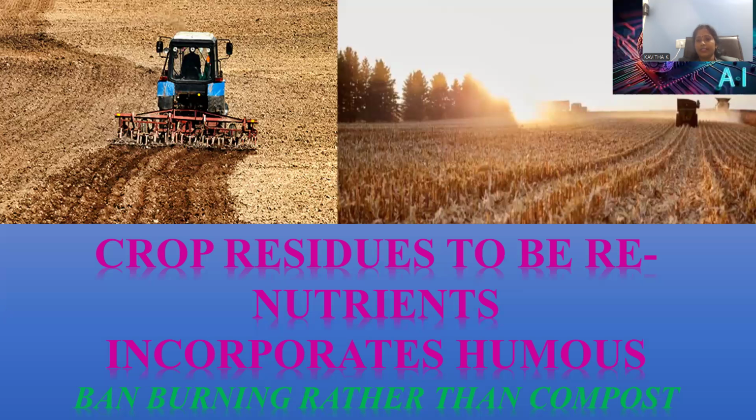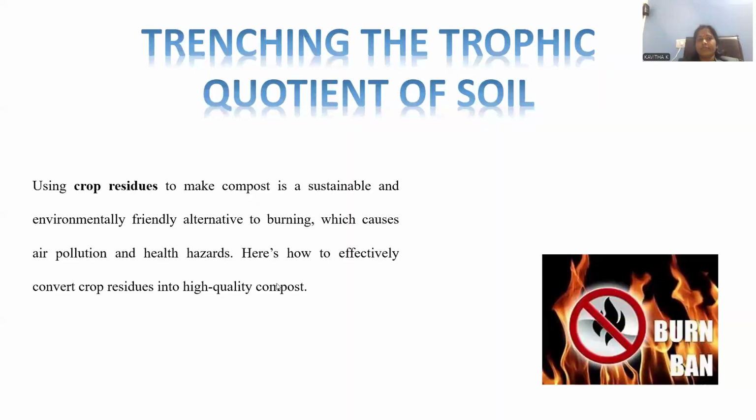And here another tagline is provided: ban burning, rather compost. So whatever crop residues we have, we have to ban the burning process, and rather we can compost that material effectively. This is the topic we are going to discuss now.